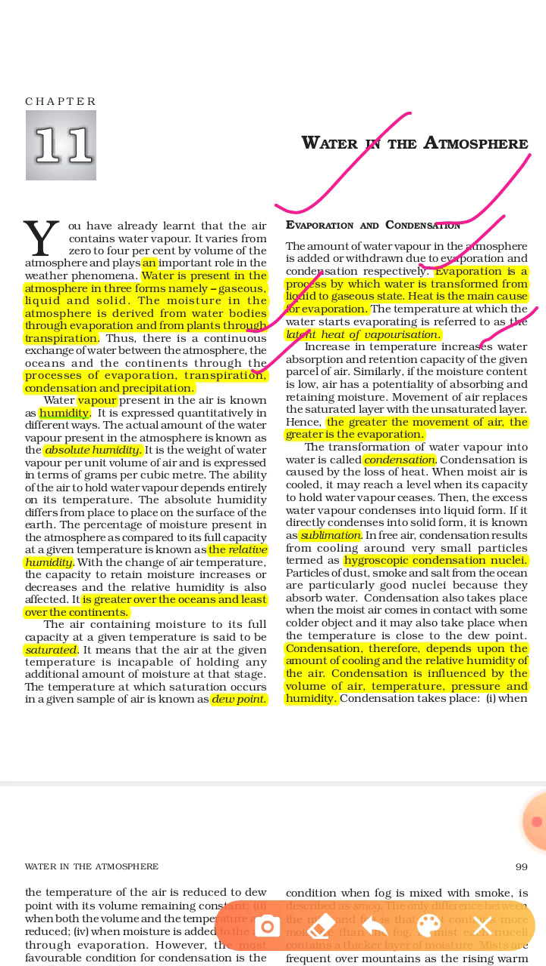As we can see, as the temperature increases, the water absorbing and retention capacity of the given parcel of air also increases. That is, as we increase the temperature of the air, its capacity to hold moisture also increases. Once again I am repeating, as we increase the temperature, the capability of the air parcel to hold vapor also increases.